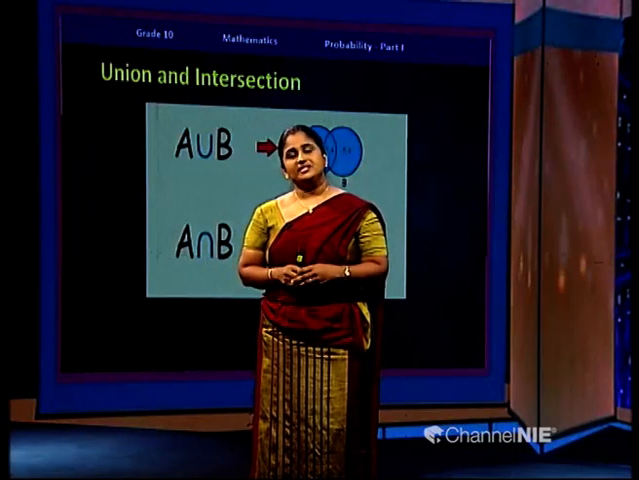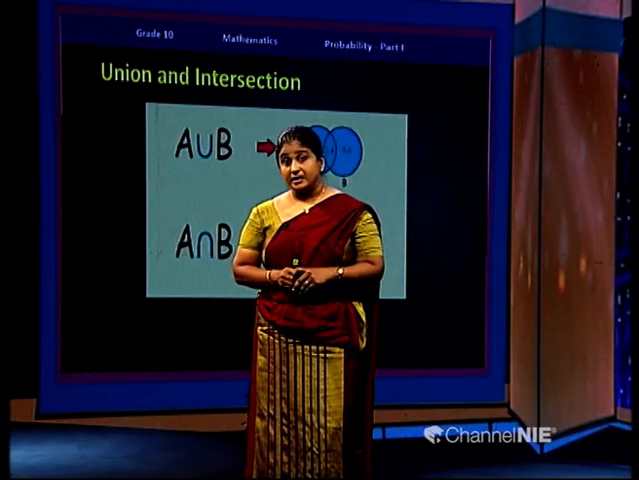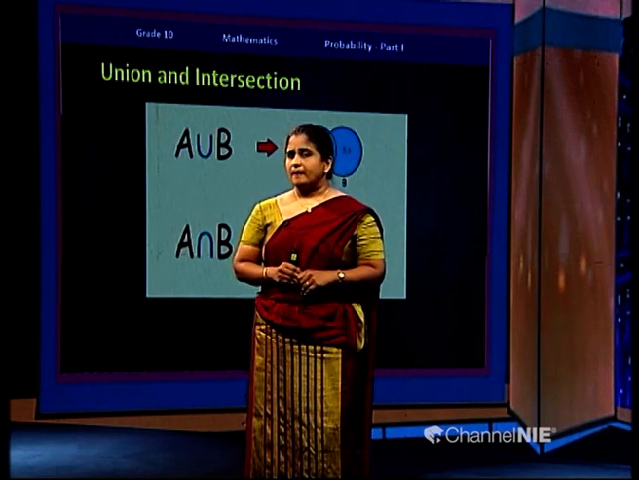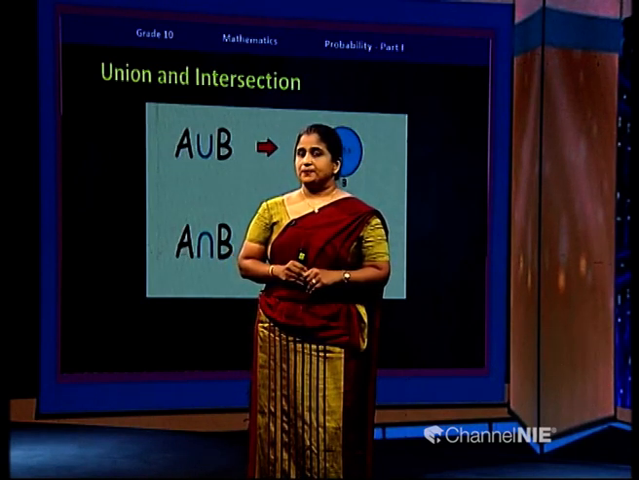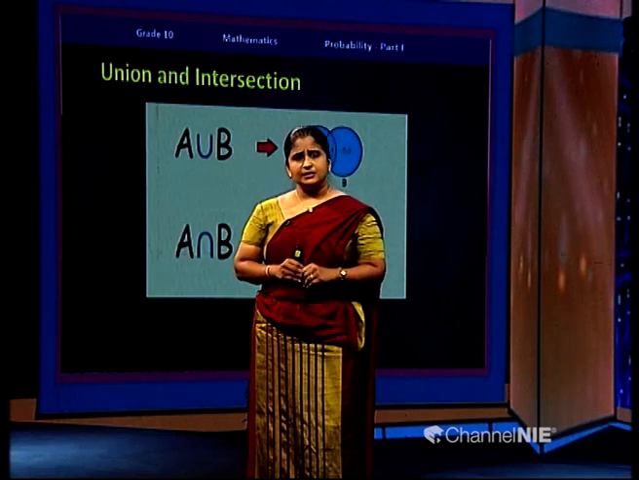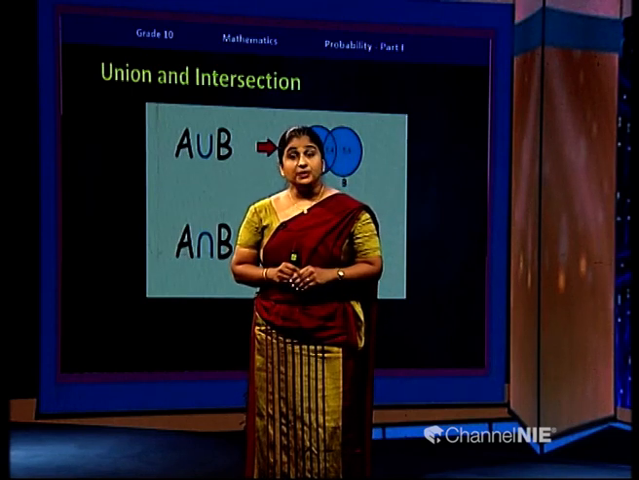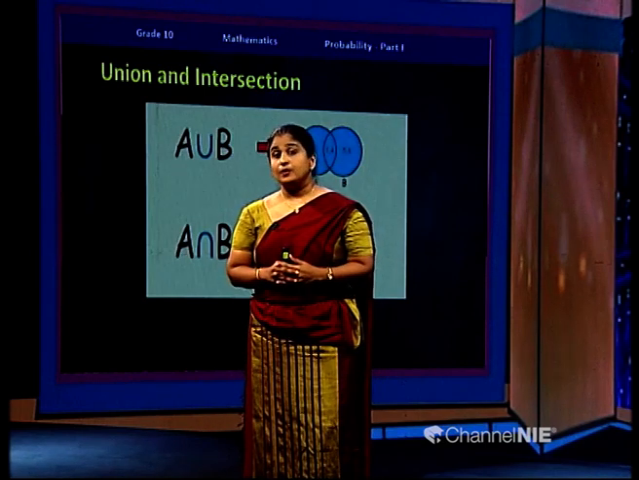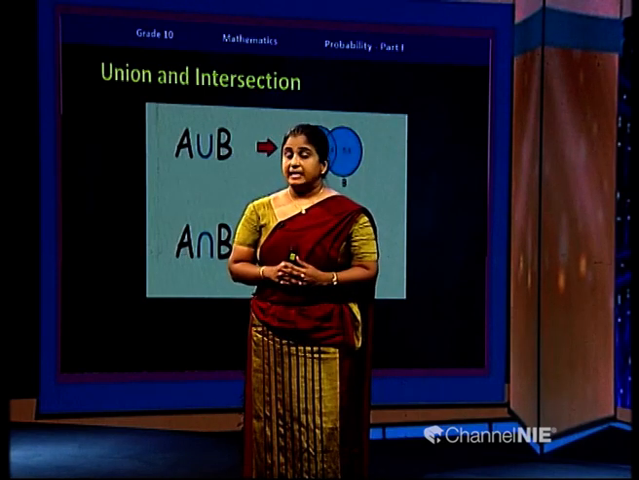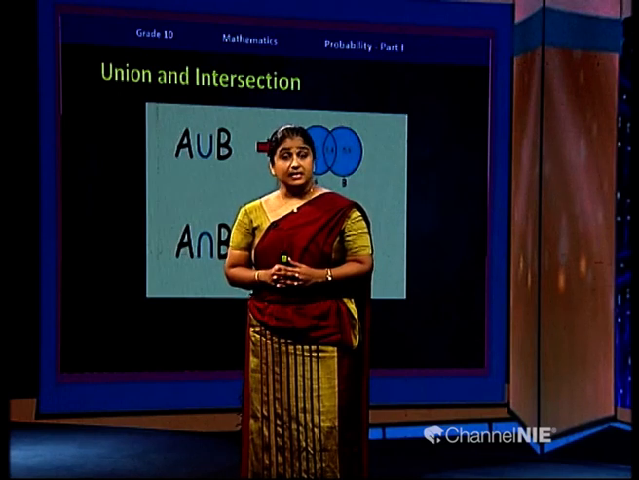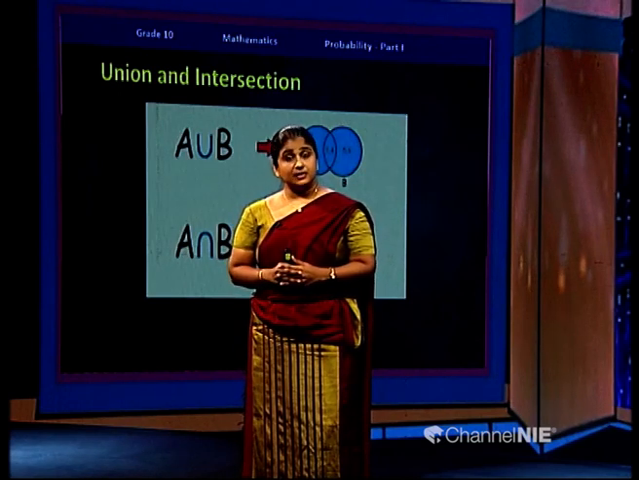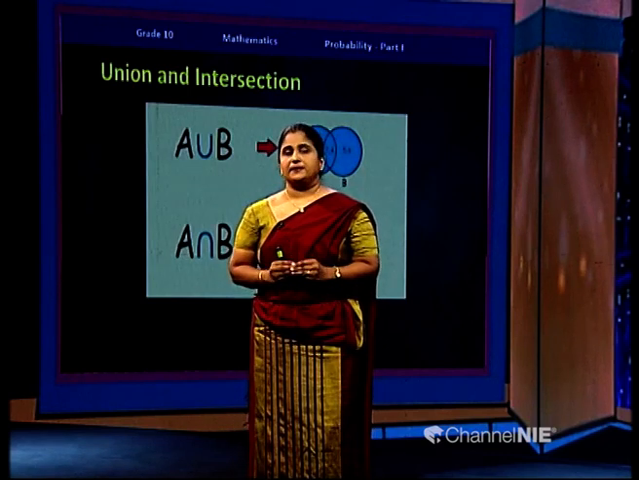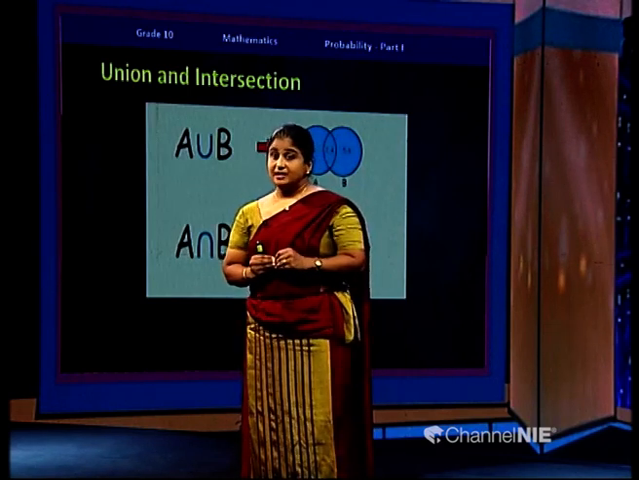Before we move on to the next part of the lesson, I would like to recall something that we learnt on sets: union and intersection. If we consider two sets A and B, the union of these two sets can be considered as the set of all the elements of sets A and B. The intersection of the two sets is considered to be the set of elements which belong to both A and B.